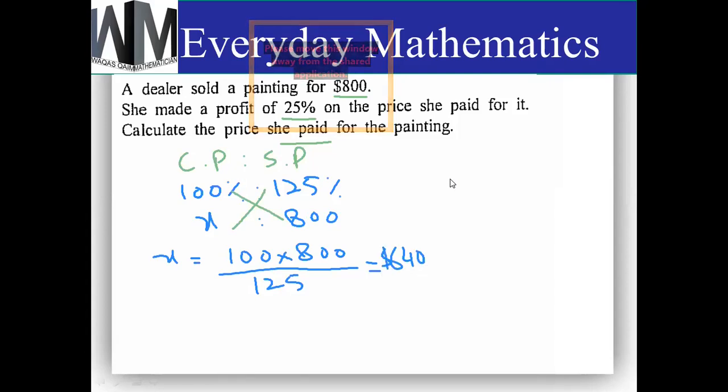Okay, now I'm changing this question. Now this time the profit is not given. It is given that the loss is 25%. Now what will be the answer? What will be the cost price? Cost price and selling price.